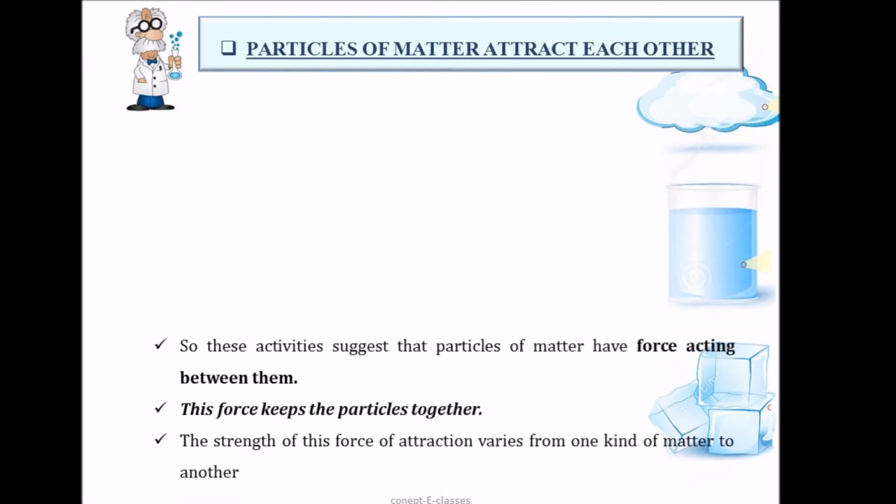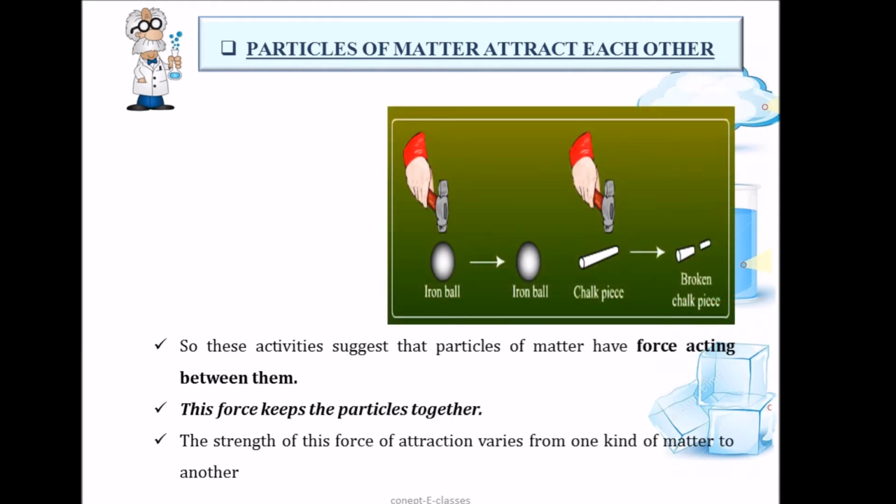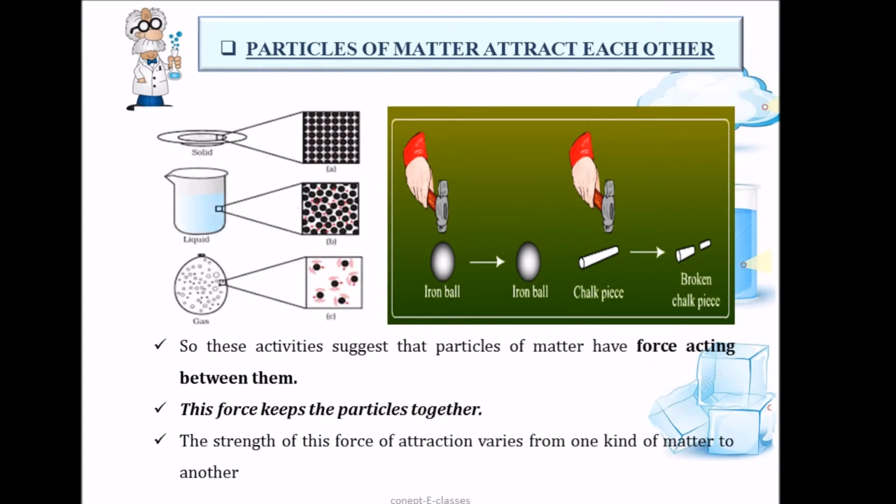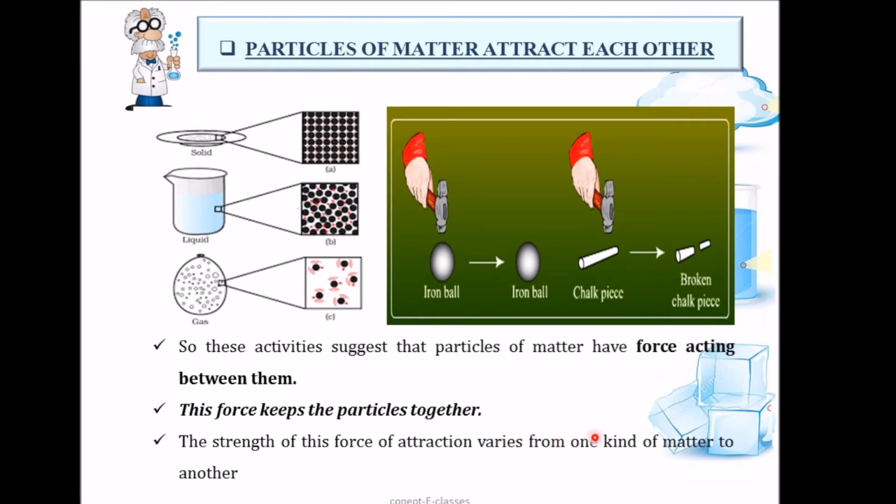So from all these activities, we can understand that the particles of matter have a force acting between them, and this force keeps the particles together. This is actually the image of the particles in solid, liquid and gas. The force of attraction in solids is higher, it's much less in liquid, and it is least in gas. Now the strength of this force of attraction varies from one kind of matter to another. See, from this we can understand.